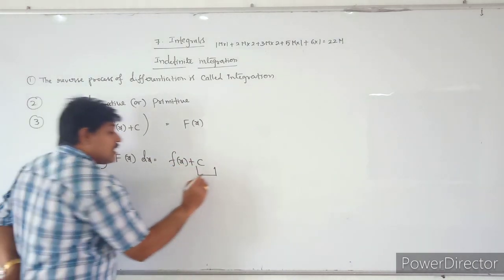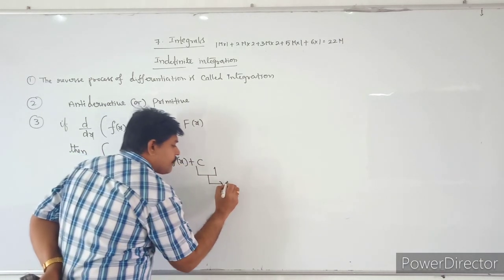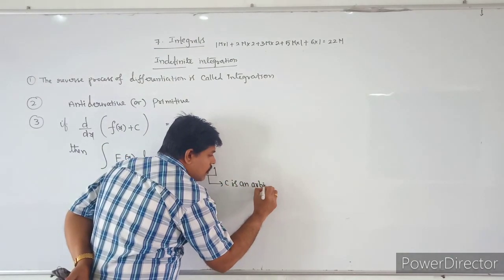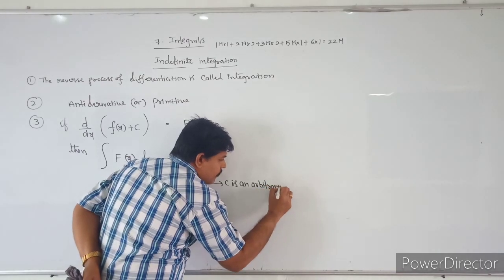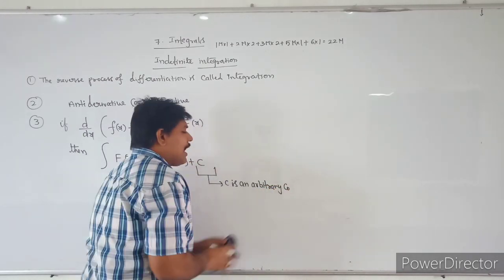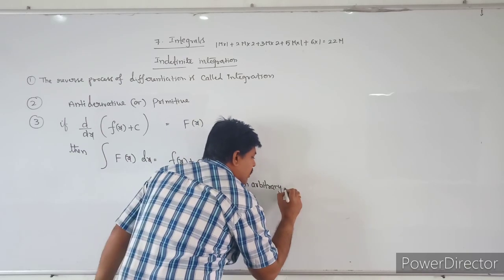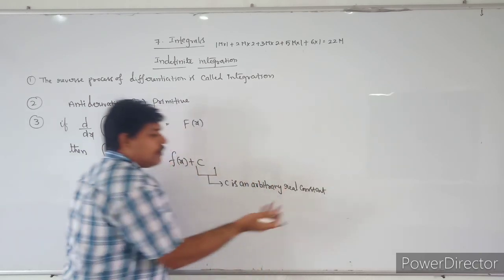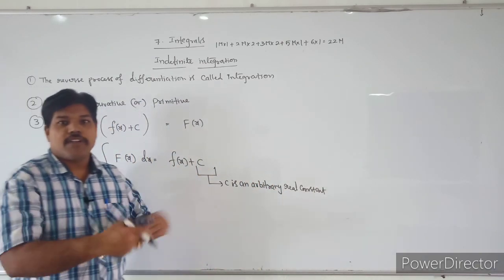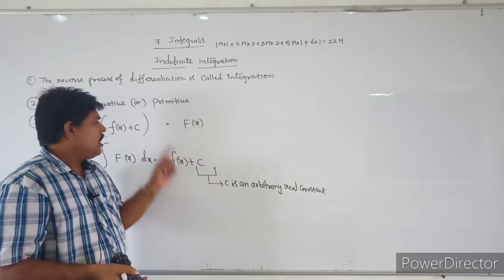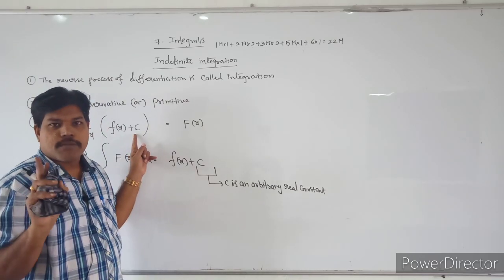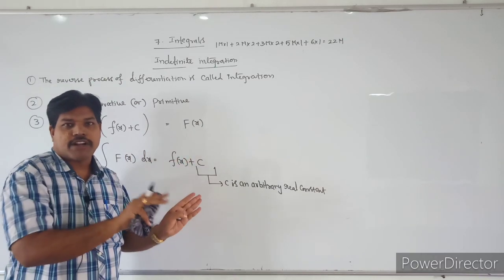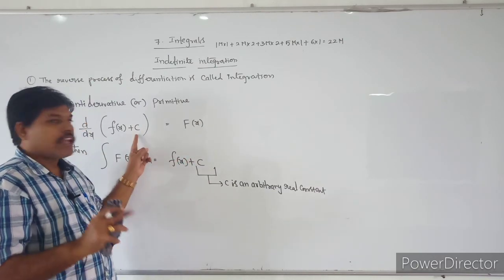What is the c value? Here, c is an arbitrary real constant. Arbitrary real constant. So it will change, but it is a constant number. You can take 1 as a constant number. If you take 1, it is a constant, and if you take 2 also, you will get the same. Do you understand the difference between a constant and an arbitrary constant? If you are taking only one,